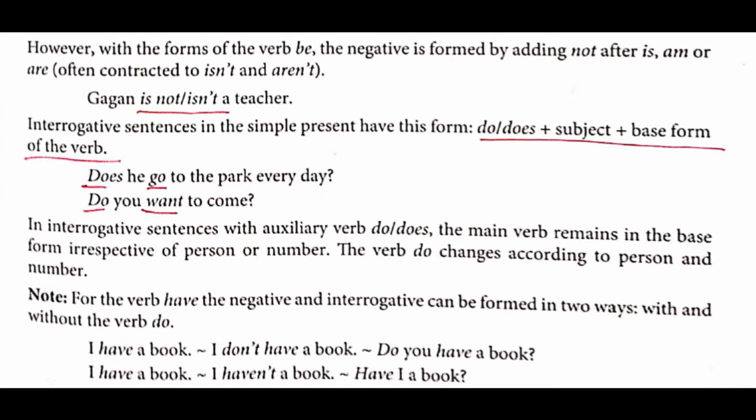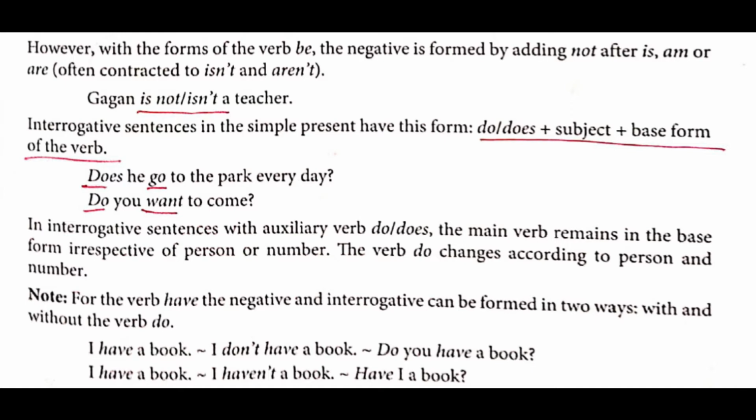Next rule. Interrogative sentences in the simple present have this form. What is the form? Do plus subject plus base form of the verb, or does plus subject plus base form of the verb. Example given over here. Does he go to the park every day? So what is the formation and what is the verb over here? Does and go. Underline does separately, go separately, and he is the subject of the sentence. You won't underline he, it is a pronoun, whereas does and go both are verbs. Does is the helping verb, that is finite verb, and go is the main verb.